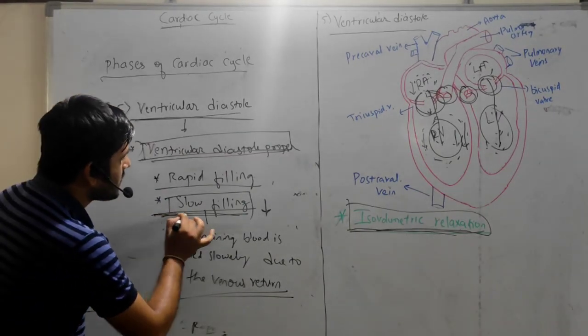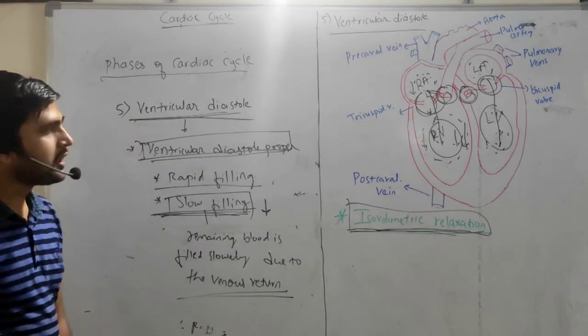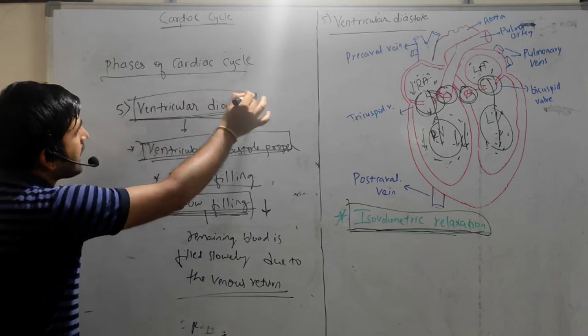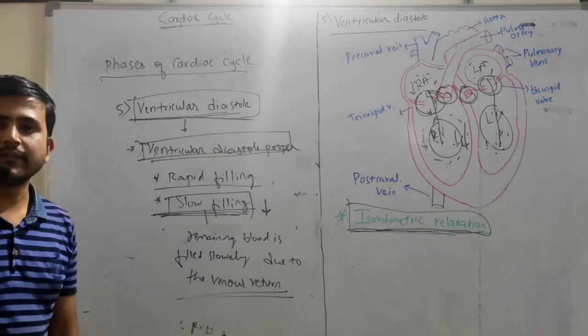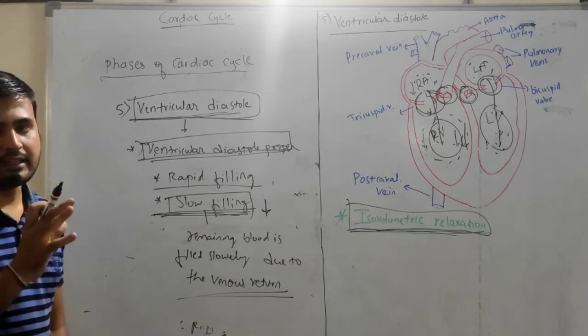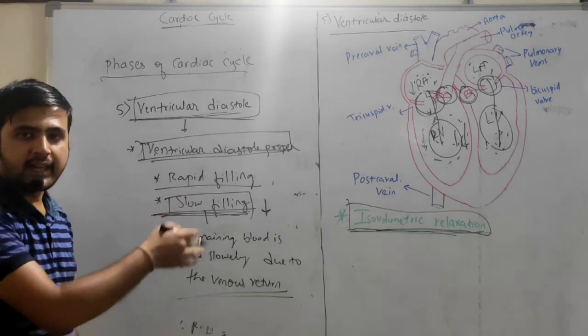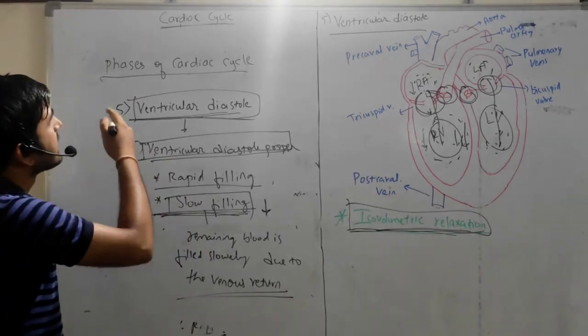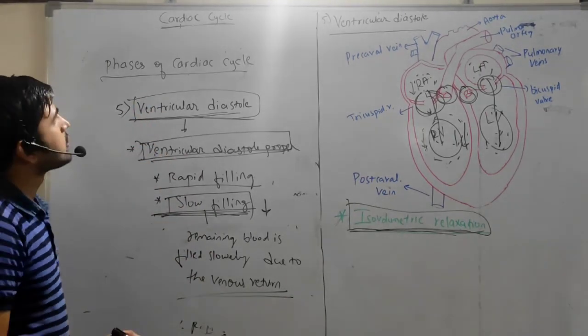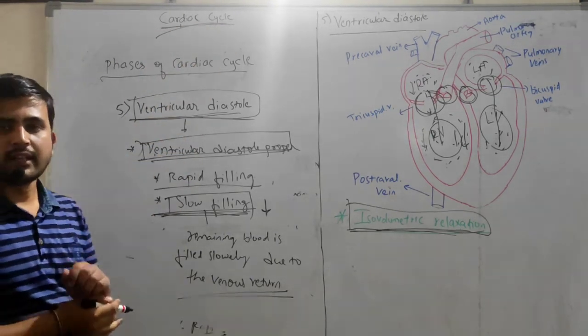So this is about the slow filling of the ventricular diastole. Again, this ventricular diastole is followed by the auricle contraction or atrial contraction, right? So these phases will repeat again and again to complete the cardiac cycle. Okay, so this is about the cardiac cycle, and the phases involved in the cardiac cycle.